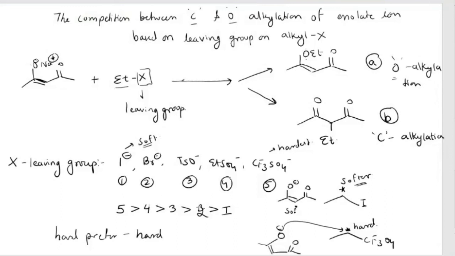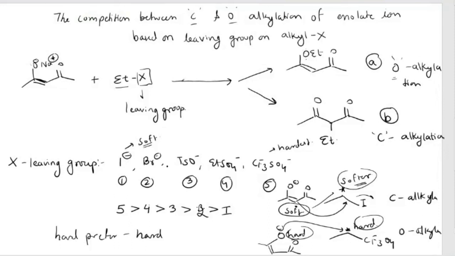This is the soft end, and this is your hard end. So hard prefers hard, and soft will prefer soft. So you will get the C alkylated product here, and here you will get the O alkylation.